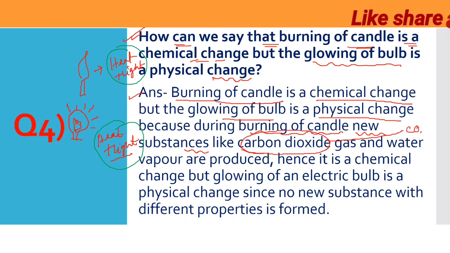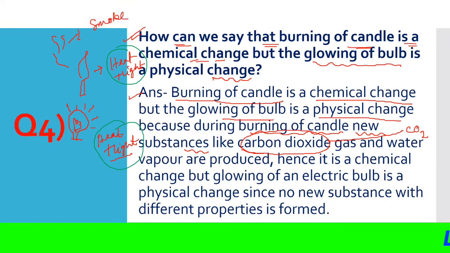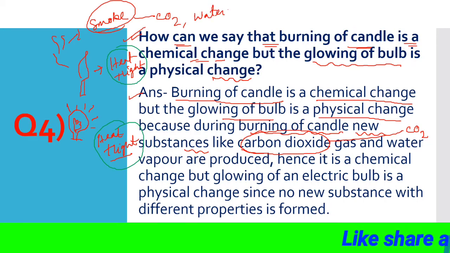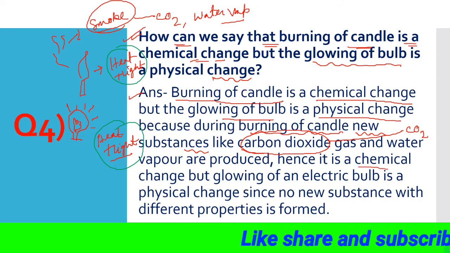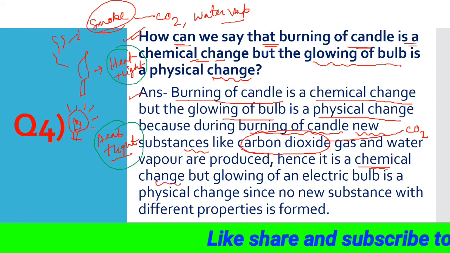We get CO2 because when we burn a candle, then we also get something that is known as smoke, right? Now this smoke contains CO2. This smoke also contains water vapor. So these type of things it produces, and hence it will be called as a chemical change.